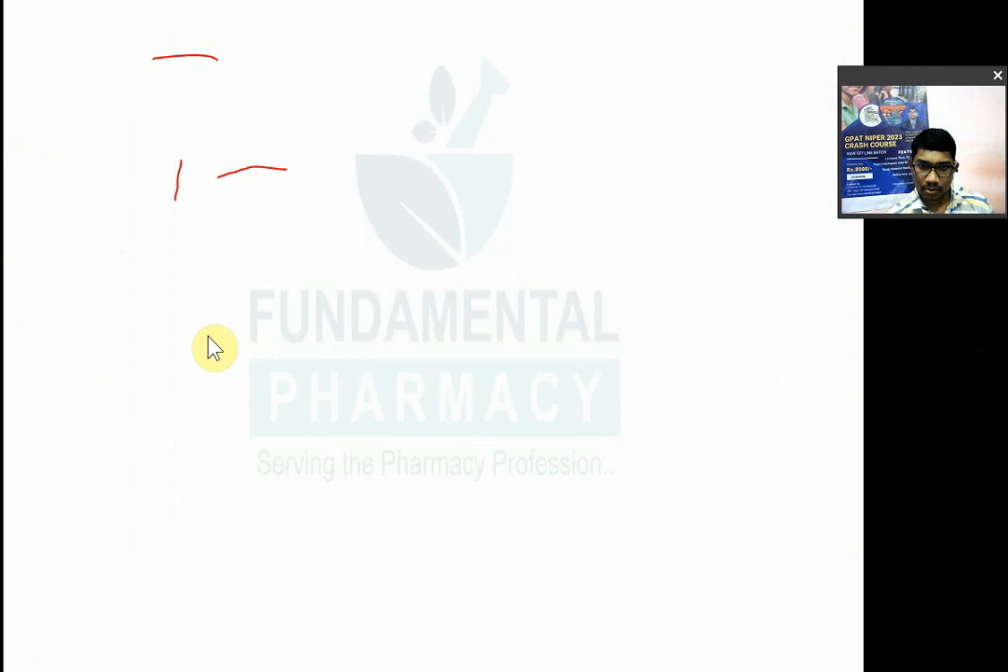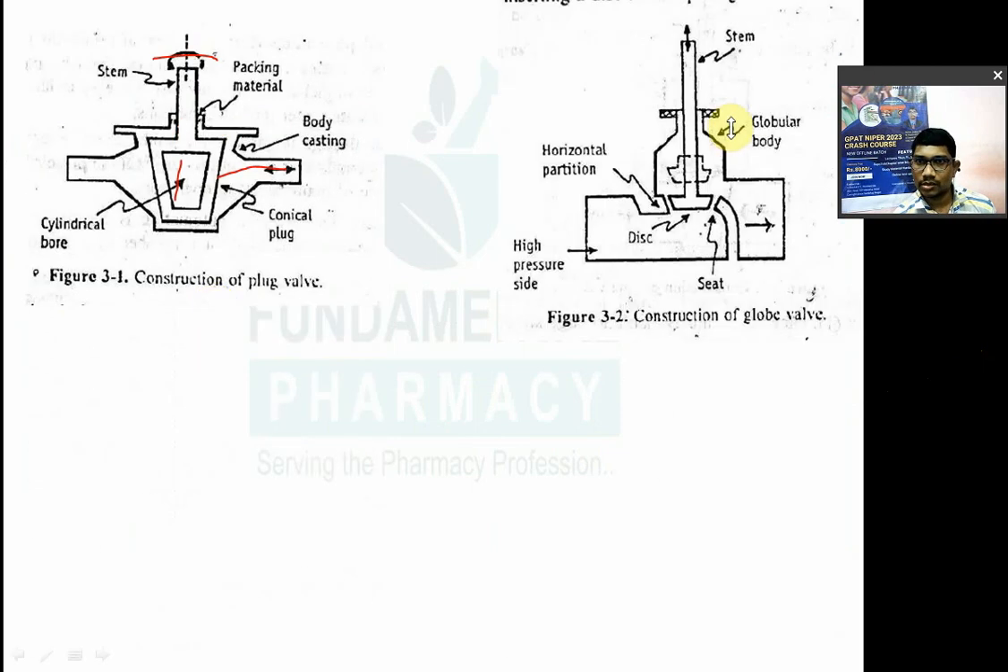So you can see the structure of the globe valve here. So it has a globular body in which there is a horizontal partition and in this there is a disc. So this disc can be easily rotated with the help of the stem. तो ये जो उसका हैंडल होता है या स्टेम होता है उसको रोटेट कर सकते हो. When it is rotated, now it is in a closed position. यहाँ पे भी closed position है.